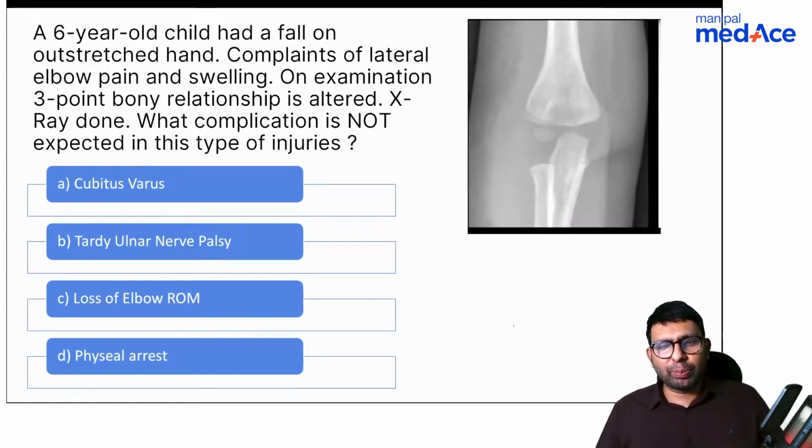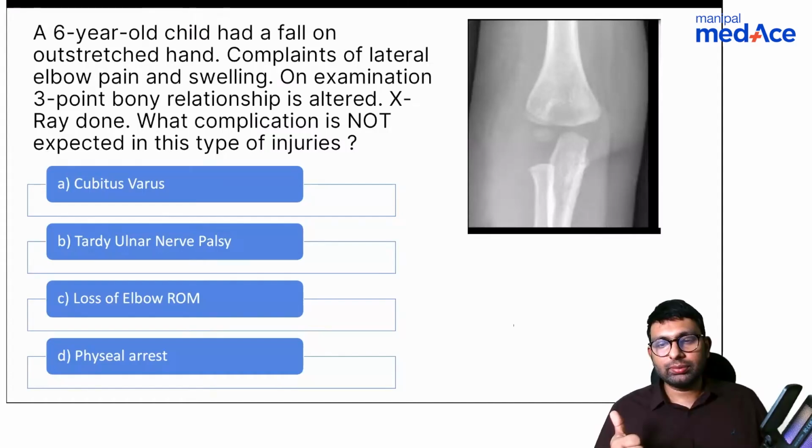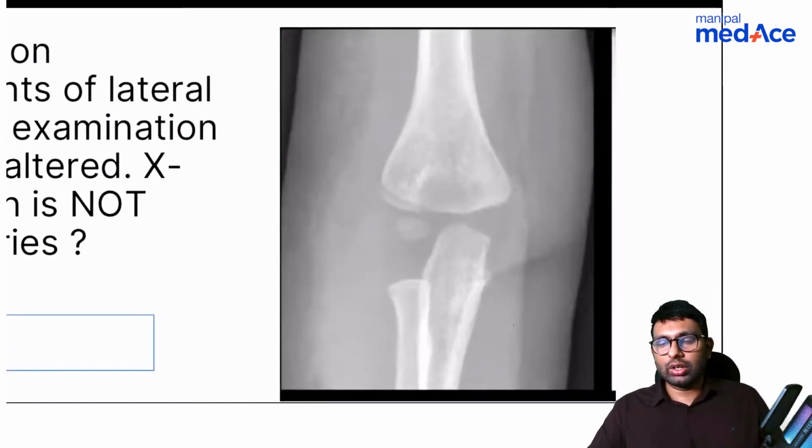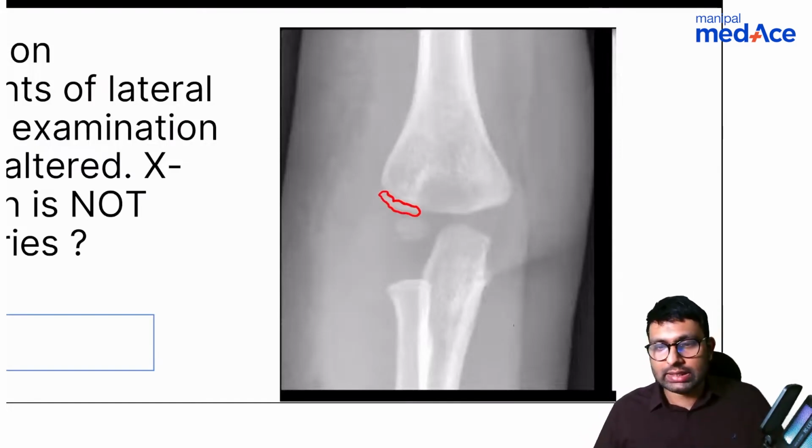See, is this a supracondylar humerus fracture? We'll try to rule it out. Is this supracondylar humerus? Okay, Dr. Jain says it's a lateral condyle fracture. You're right, Dr. Jain. See here, there is a small fracture here. I hope this is clear on your screens as well.